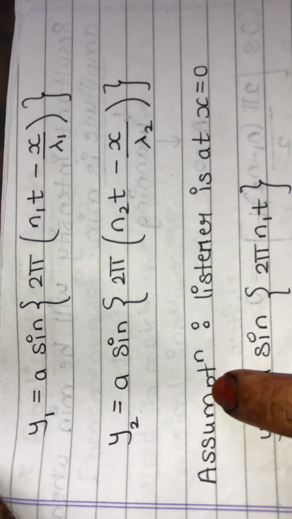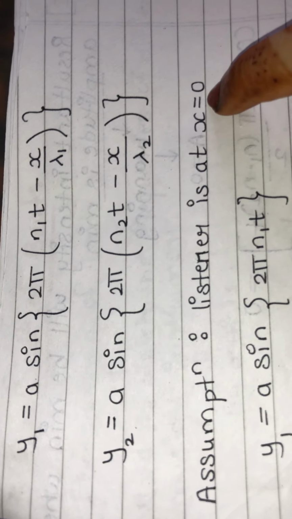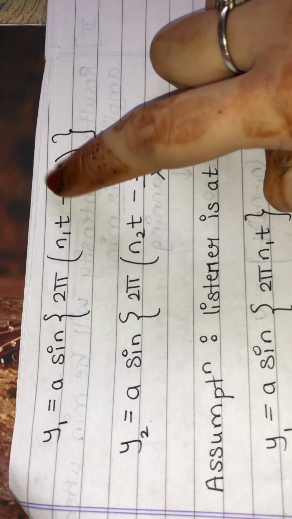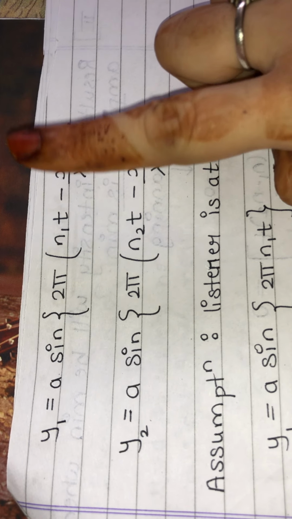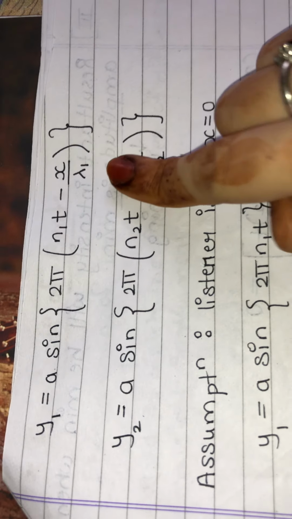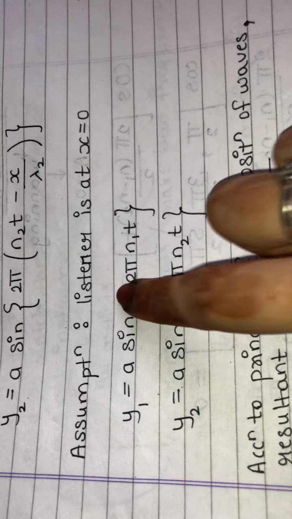Now what is the assumption? That the listener is standing at x is equal to 0. If the listener is standing at x is equal to 0, it means I will substitute 0 in place of x. If I substitute x, what does the equation become? a sine 2 pi n1t, and similarly over here this equation becomes a sine 2 pi n2t. Yes, the equation got reduced.